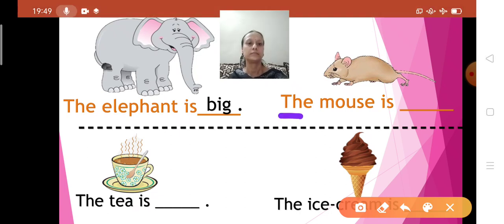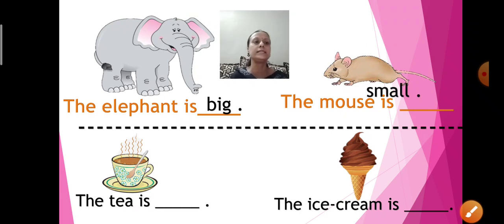Now read this. The mouse is, can you tell me how is the mouse? The mouse is small. So the opposite of big is small. So in this we use the opposite word to frame the sentences. The elephant is big. The mouse is small.